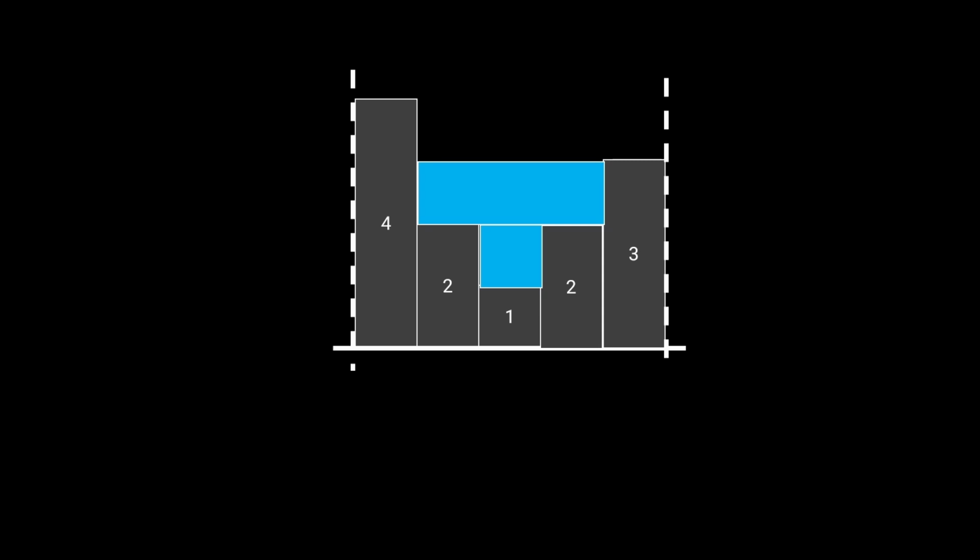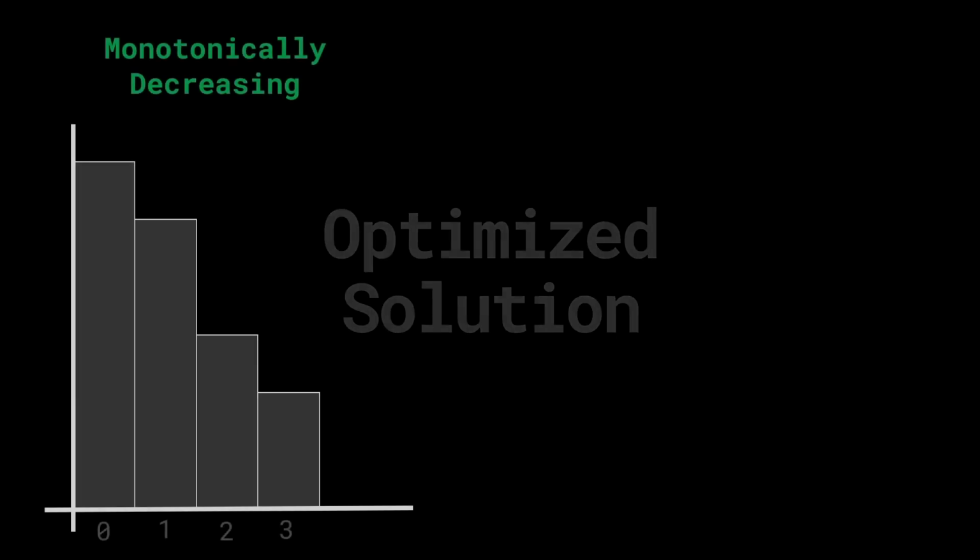And now let's go ahead and formally talk about the optimized solution. Now again, let me remind you, what have we noticed? What is the invariant that we saw? We first need a decreasing sequence of elements followed by an increasing sequence of elements. So how can we model this decreasing sequence of elements first? What we can do is we can use a monotonically decreasing stack to simulate this. So let's say that 0, 1, 2, 3 all have these decreasing sequence of elements. And so this is what we're going to start off with.